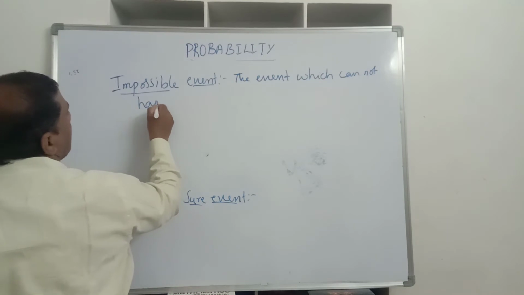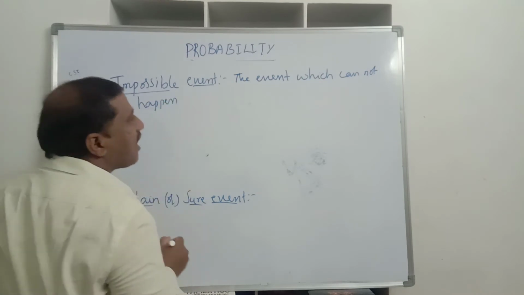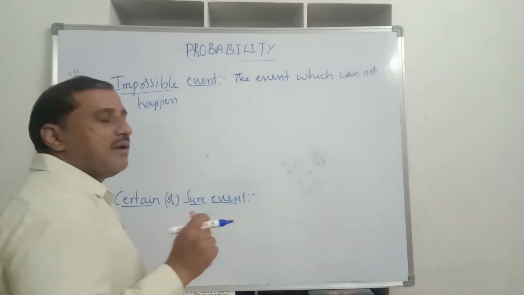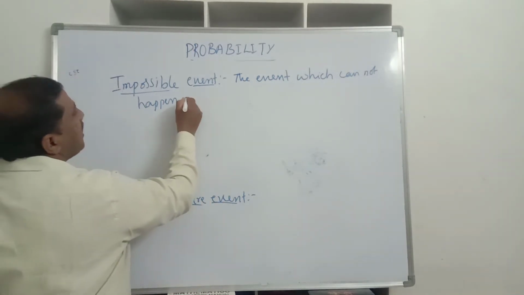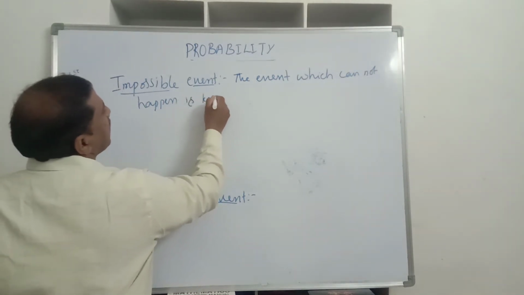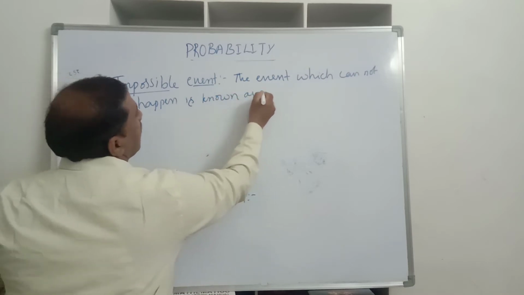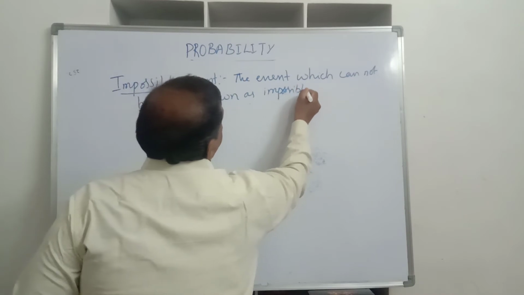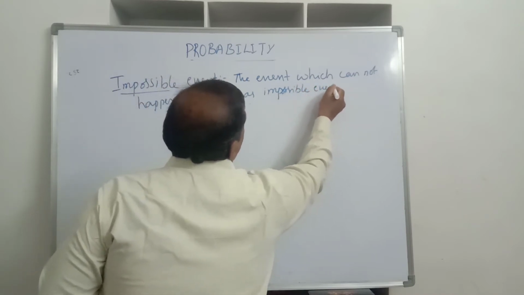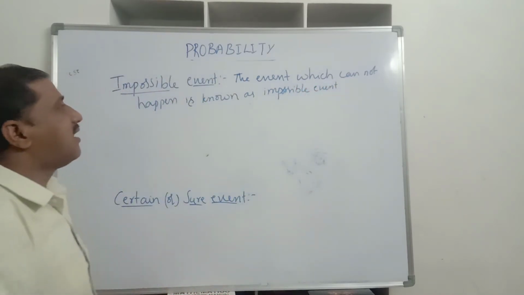The event which cannot happen is known as an impossible event. Then what is the probability of an impossible event?